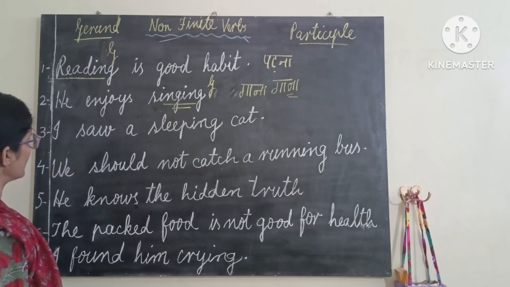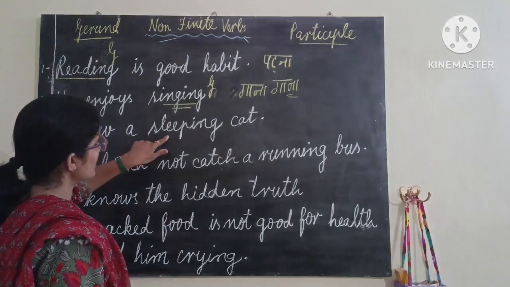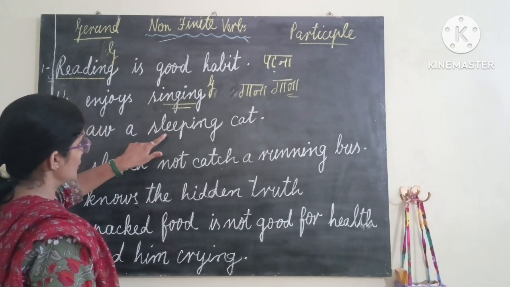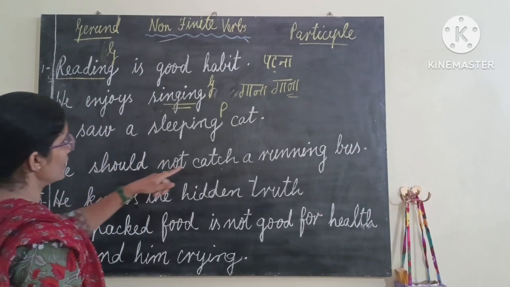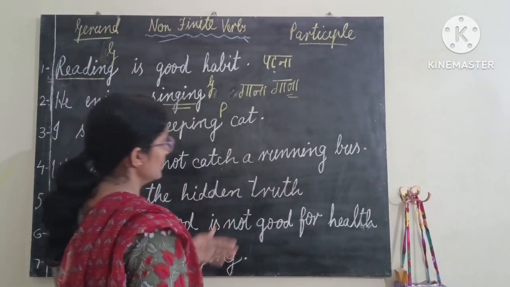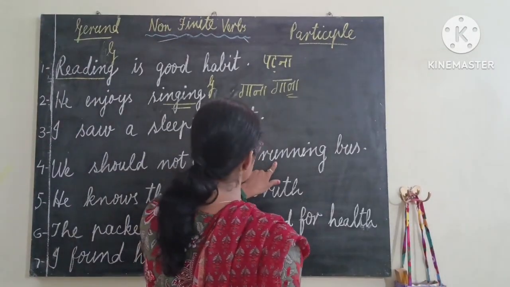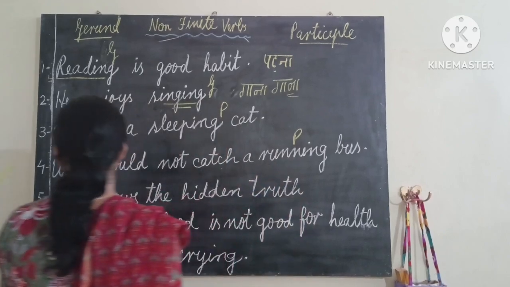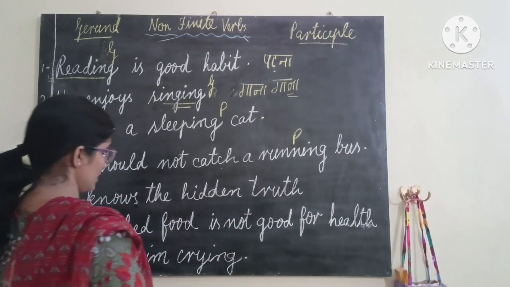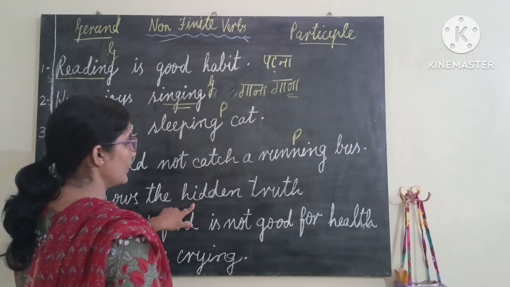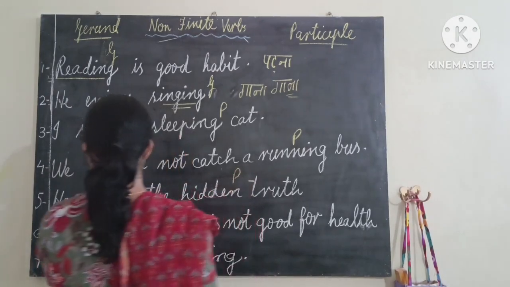I saw a sleeping cat. क्या देखा मैंने? सोती हुई cat को. But it is not giving the na sound. So this is a participle. We should not catch a running bus. Running bus means दौड़ती हुई बस, चलती हुई बस, moving bus. It is not giving the na sound. So this is not a gerund, this is a participle. He knows the hidden truth. Hidden truth means छुपा हुआ सच. This is also not giving the na sound in Hindi. छुपा हुआ. So this is also a participle.